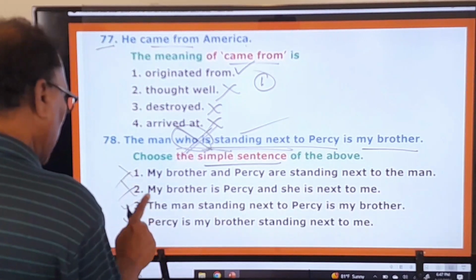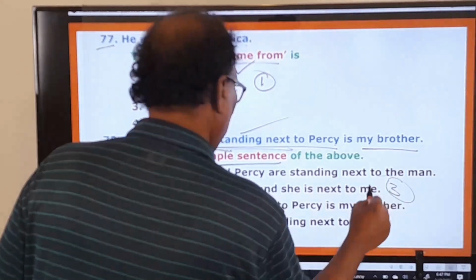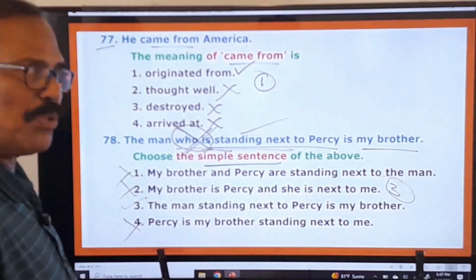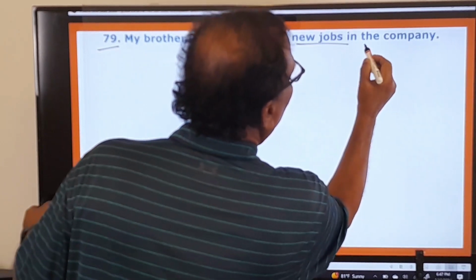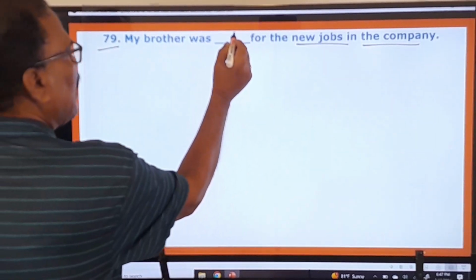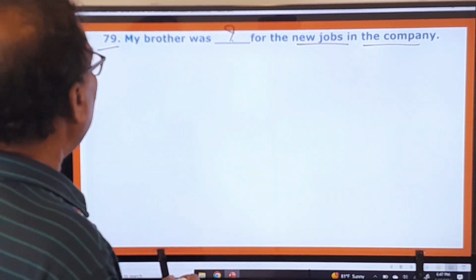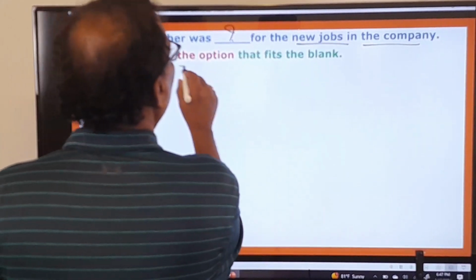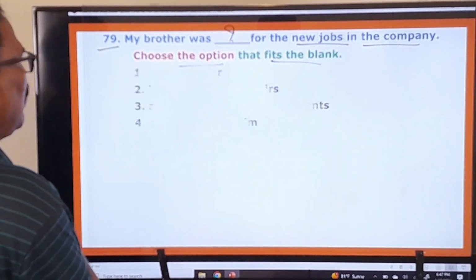So first one, second one, fourth one are wrong, and only the third one is the right one. Now let us move on to the 79th one. My brother was dash for the new jobs in the company. So some blank is given again, and what is the examiner asking you to do? Let us see that here. Choose the option that fits the blank. Okay, what are the options given here?